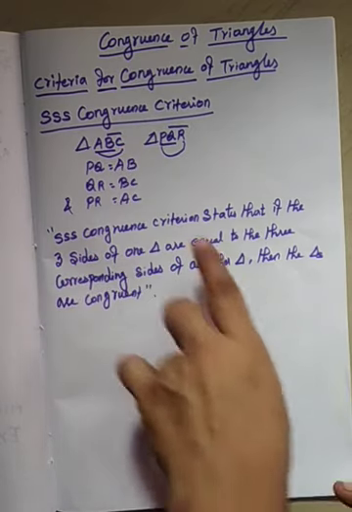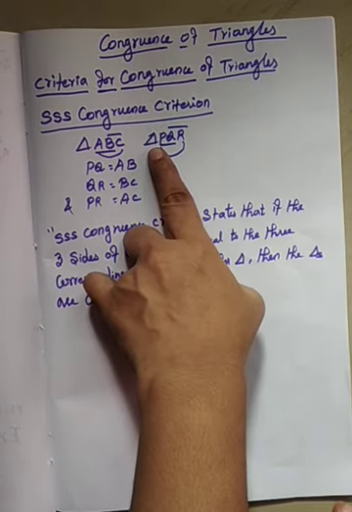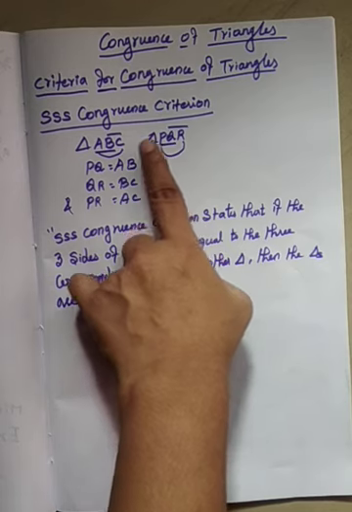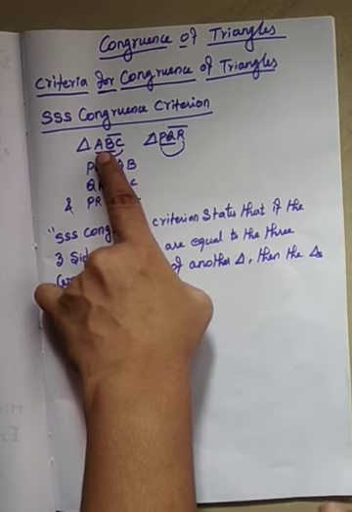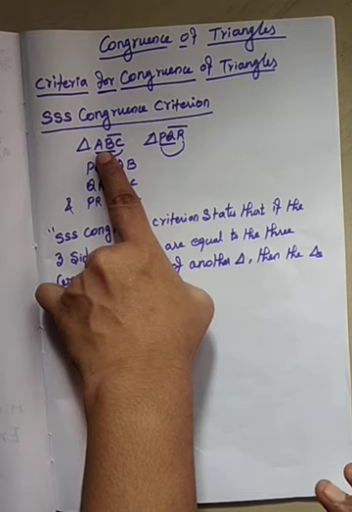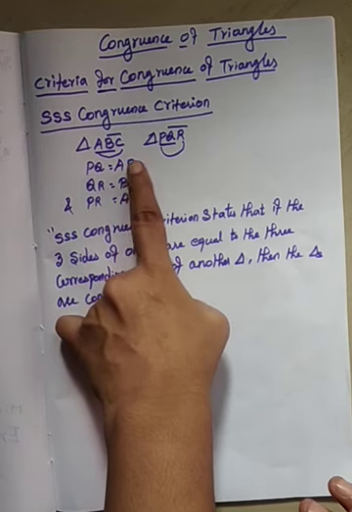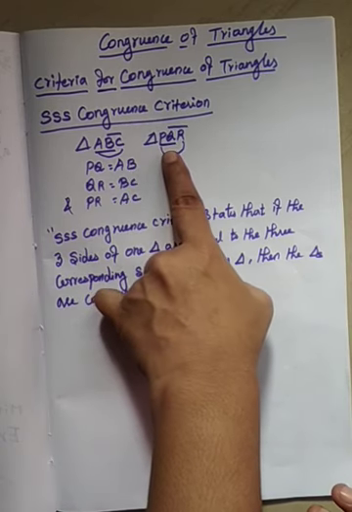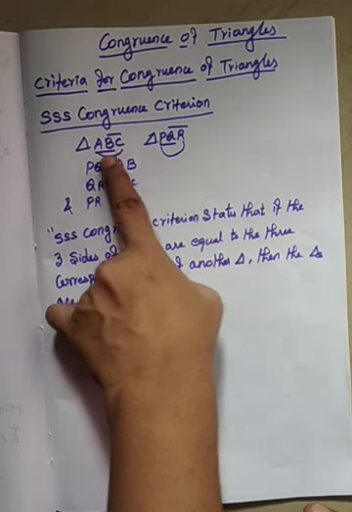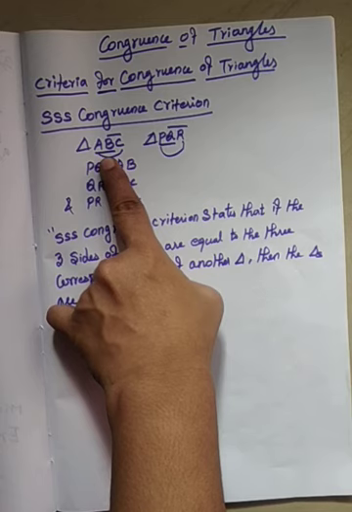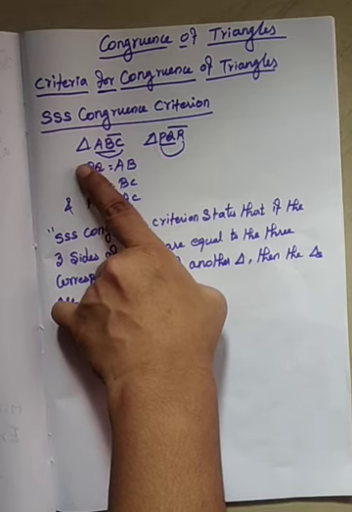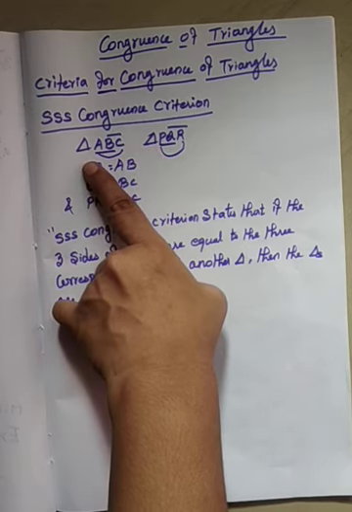Now cut out triangle PQR and superimpose over triangle ABC in such a way that PQ falls on AB. We will observe that triangle PQR completely covers triangle ABC. From this we can conclude that triangle PQR and triangle ABC are congruent.